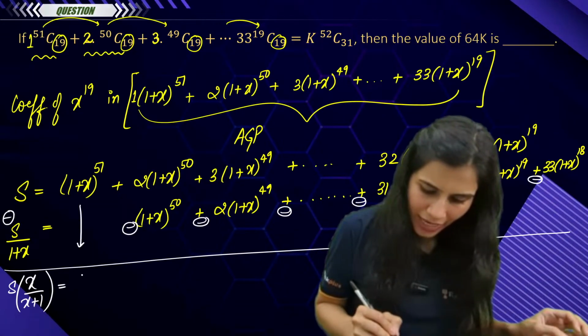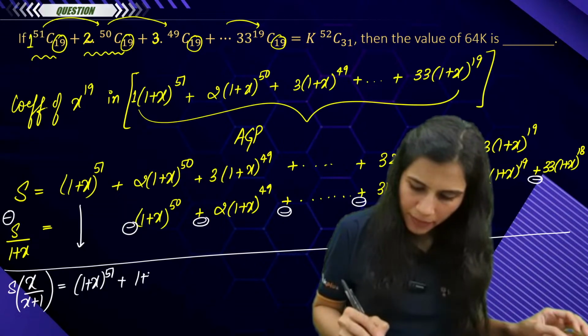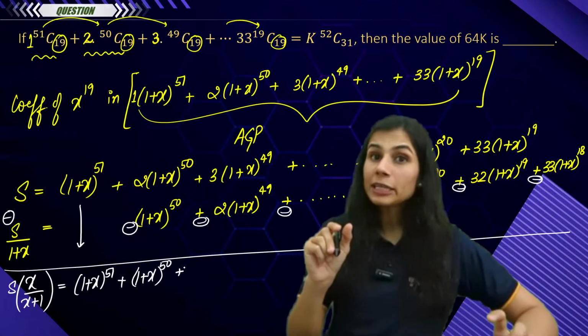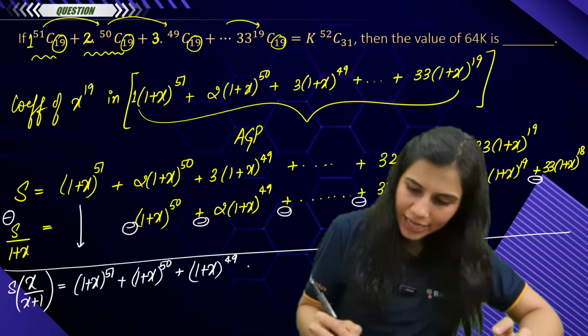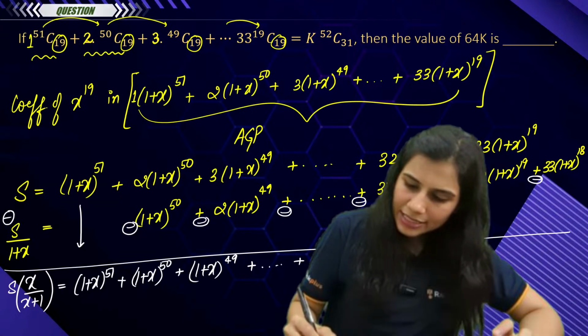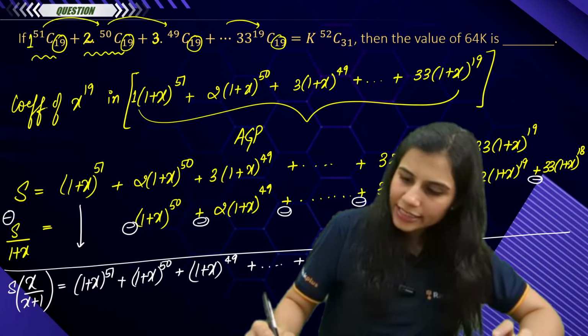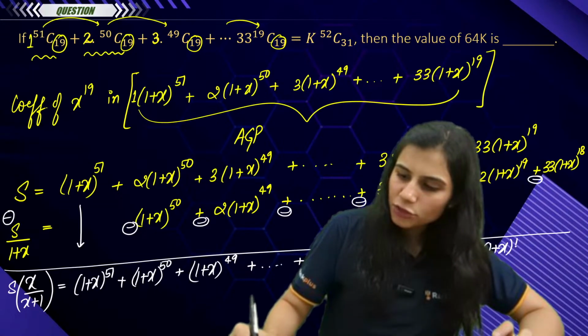Now this comes down as it is, (1 plus x) to the power 51. Next, (1 plus x) to the power 50. Can you see we've gotten rid of the scalar multiples? That's the magic. (1 plus x) to the power 49 and so on, (1 plus x) to the power 20, (1 plus x) to the power 19 and minus 33 times (1 plus x) to the power 18.